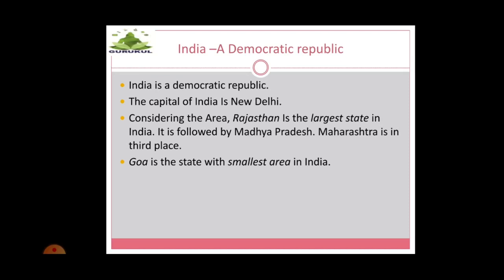Okay. India is a democratic republic. What is meant by democratic republic? It means where people elect a person to rule, or we cannot say rule, but people choose a leader, and that leader takes care of all the trades, customs, laws, and the constitution and everything. Okay, these people help and serve the nation.